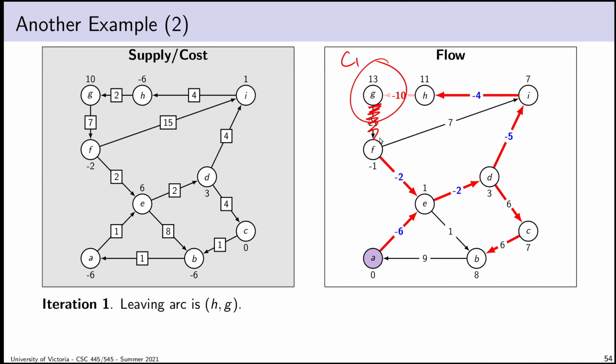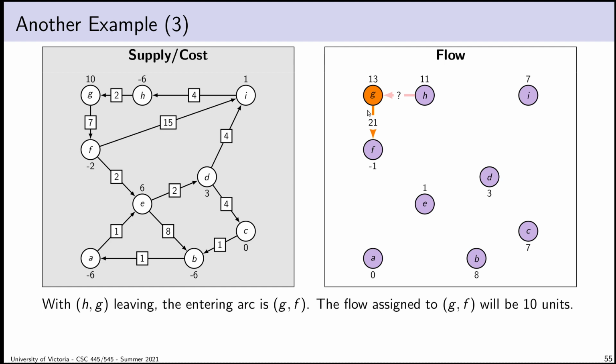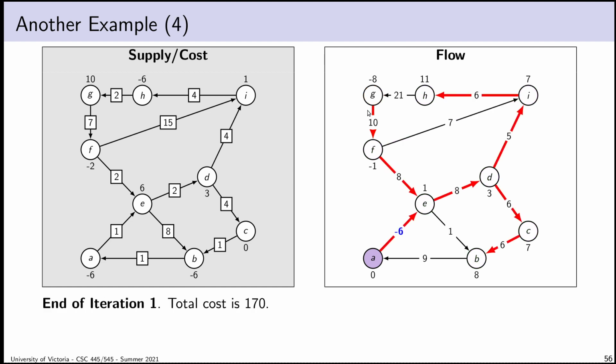We will now take the 10 units of flow that were being sent away from G in the wrong direction, and we will send them in the right direction, across to vertex F. All right, our cost will be 170, I guess. Remember that as we go forward, the cost will keep going up and up, because in exchange for fixing the primal feasibility of edges, we're going to have to pay more. It costs very little to send flow in reverse across this edge, but I'm not allowed to do that. So it makes sense that as I fix up the directions of flows, my cost will increase.